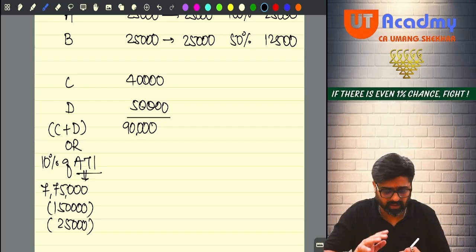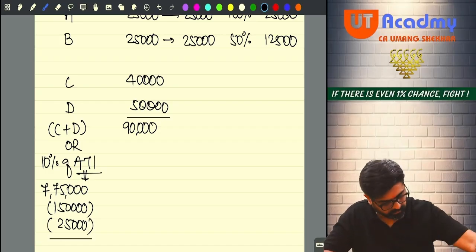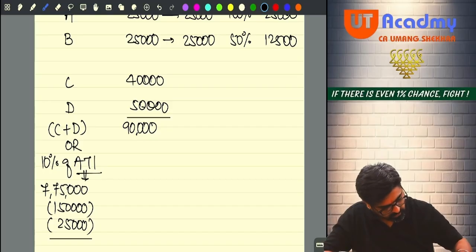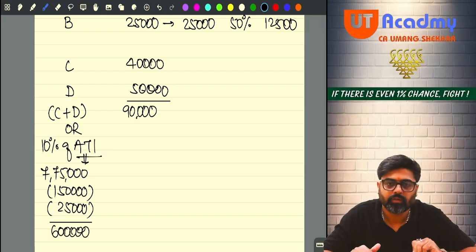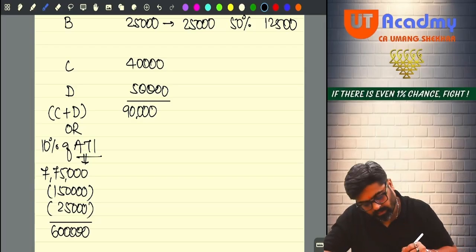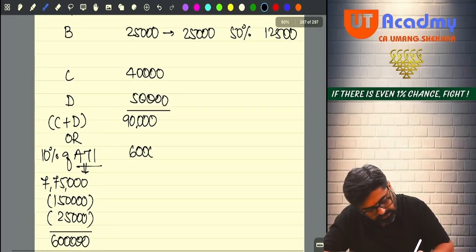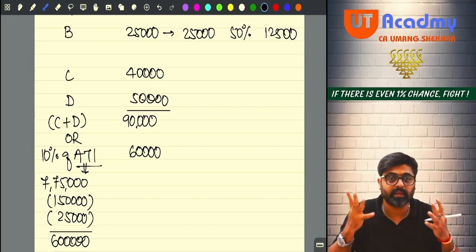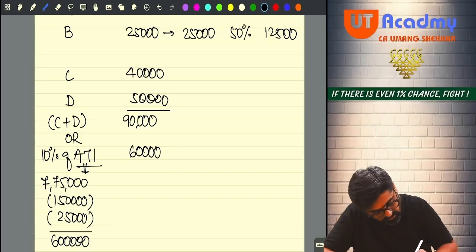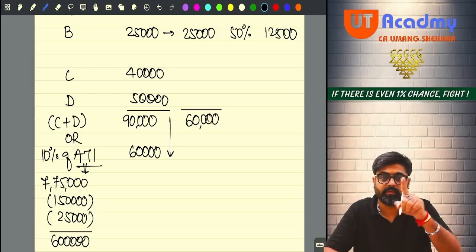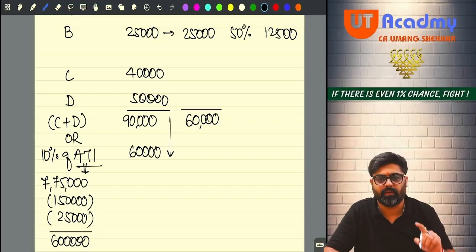Any other deduction you have? No. Total 7,75,000 minus 1,50,000 minus 25,000 will give you 6 lakhs. 6 lakh only, no? 10% of 6 lakh will be 60,000. So C plus D both taken together cannot be 90. It has to be maximum 60 only.